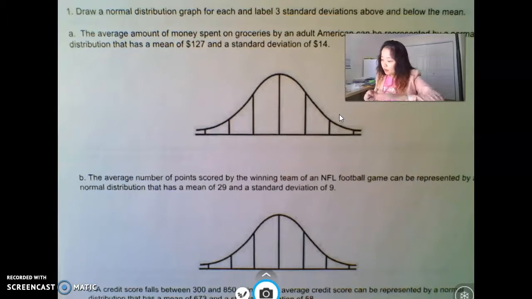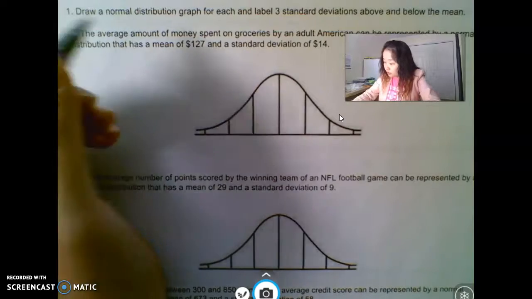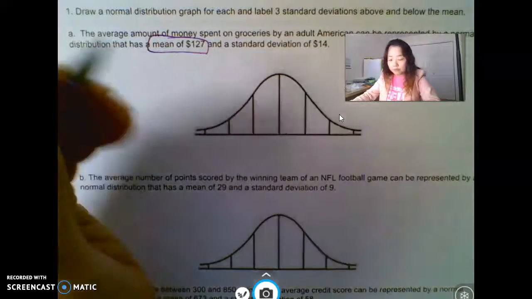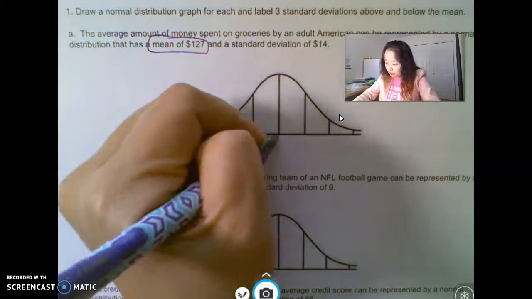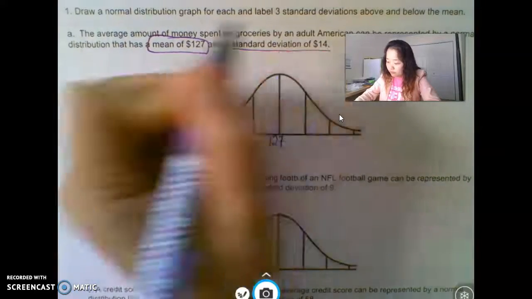Number 1, the average amount of money spent on groceries by the adult American can be represented by a normal distribution that has a mean of 127. So the mean 127 is in the center, $127, and the standard deviation is $14.